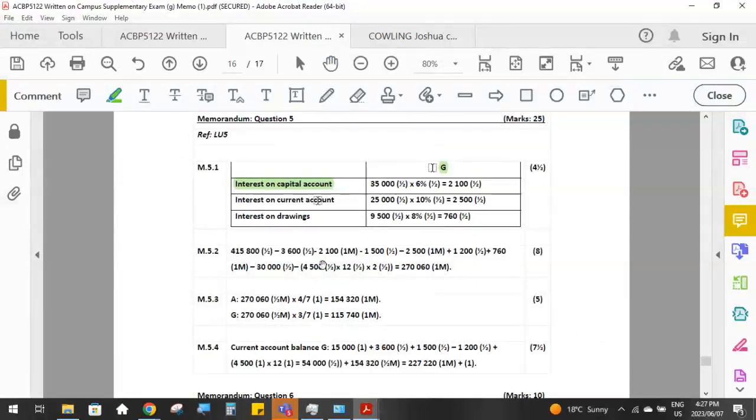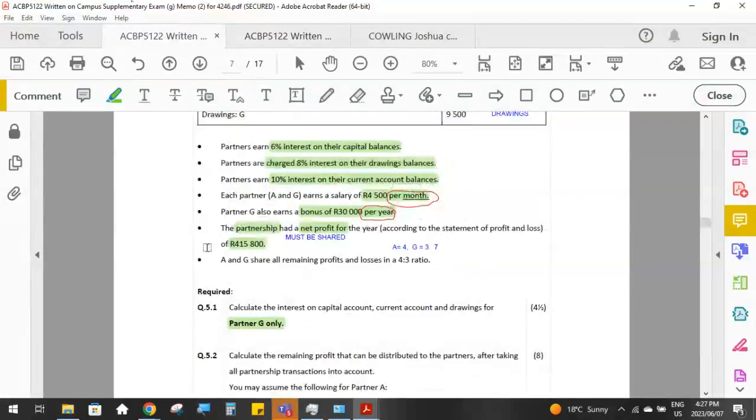Always show your description so that you don't just write down these amounts on your paper. Head your workings, label your workings so that it's very clear exactly what you've done. And all you do is you go and look up their capital account balance multiplied by 6%, their current account balance multiplied by 10%, and their drawings balance multiplied by 8%. So these amounts came from the list that they gave you, and the percentages were in the additional information.